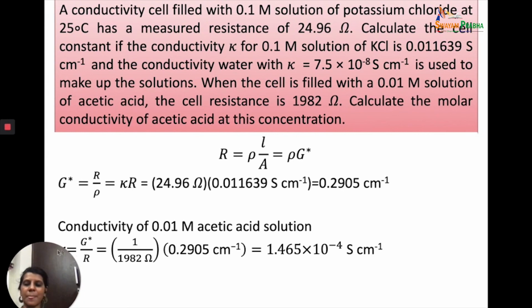So what do we do? Kappa will be equal to G star by R. We have calculated the value of G star, which is the cell constant. We are given the value of R as 1982 ohms. So we just substitute and we get the value of the conductivity of the 0.01 molar acetic acid solution.